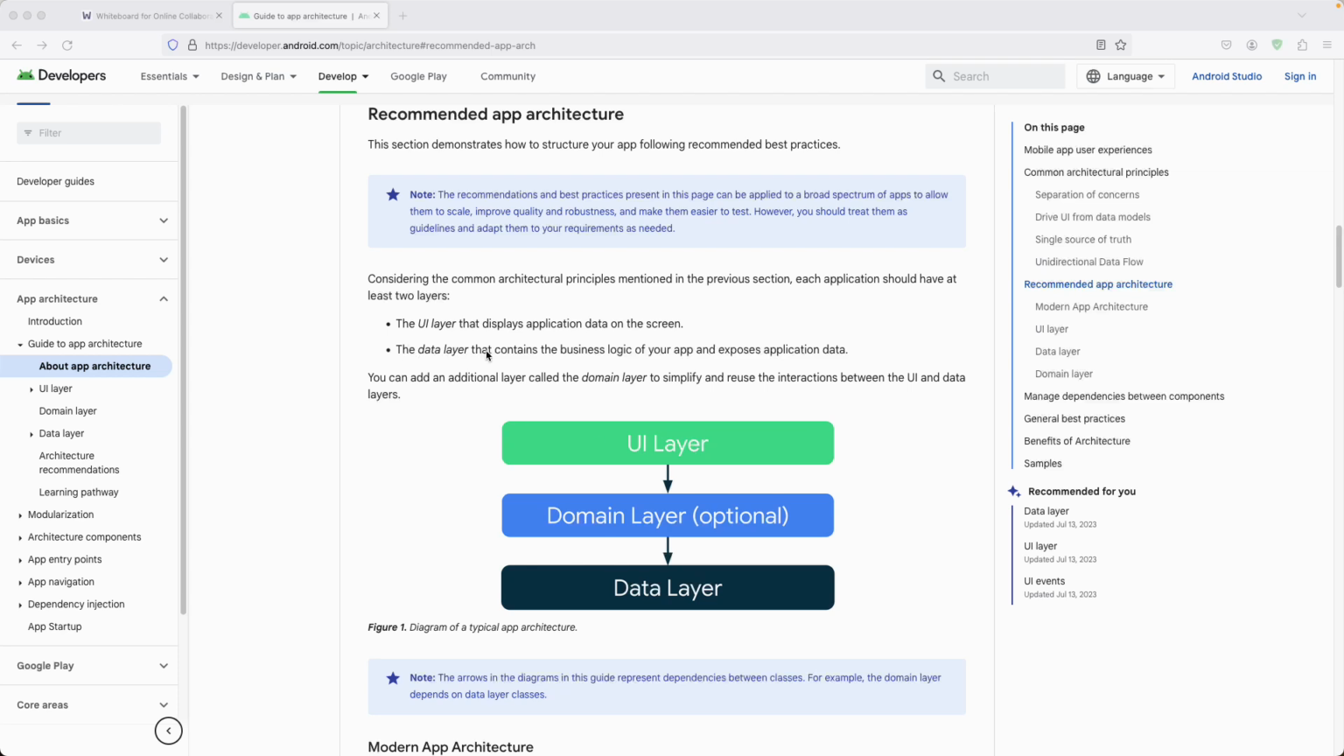And then they have the data layer that contains the business logic of your app and exposes the application data. So all of our business logic will reside in the data layer, and it will expose our local database or our remote API within this particular data layer. And we can also add the optional domain layer to simplify and reuse some interaction between the UI and the data layer. So you can add this domain layer if you want to create some reusable classes, or you can create the model files or the use cases in this domain layer.